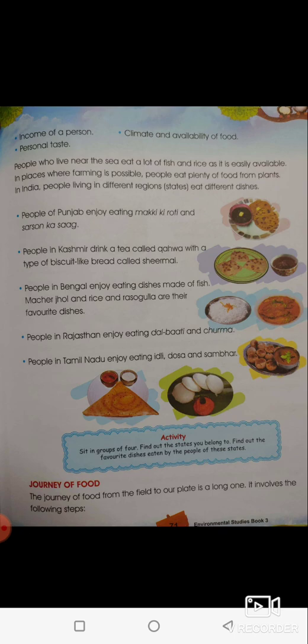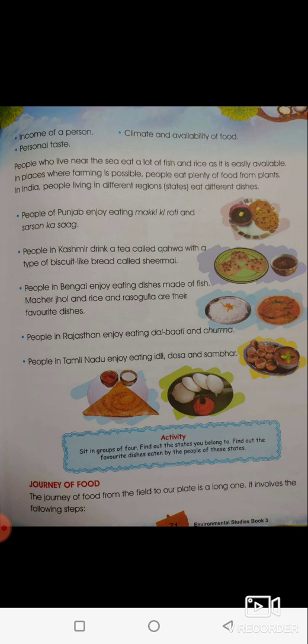So the journey of food from the field, we all of us know farmers plow the field land and they sow seeds and they grow the crops. Once the crops are grown, they remove the unwanted plants. So that is called weeding.